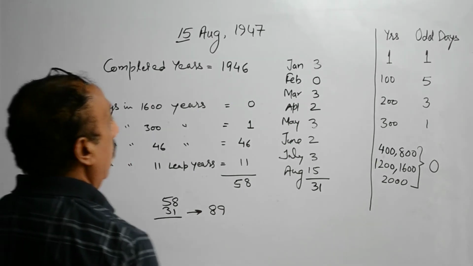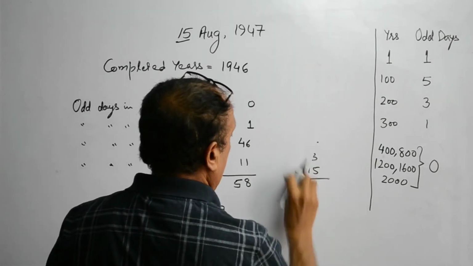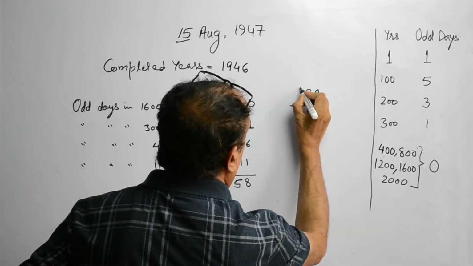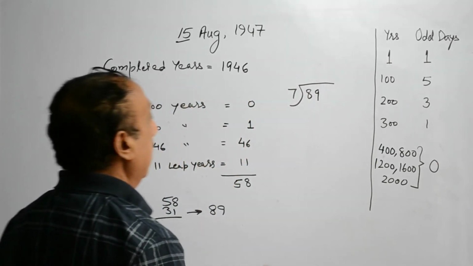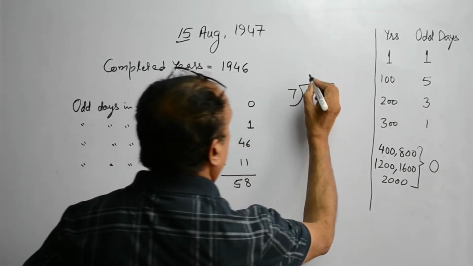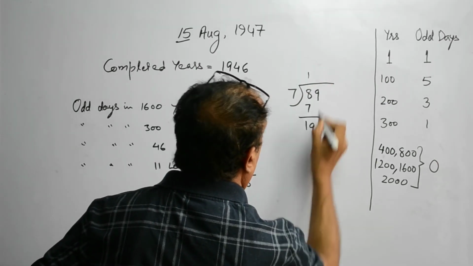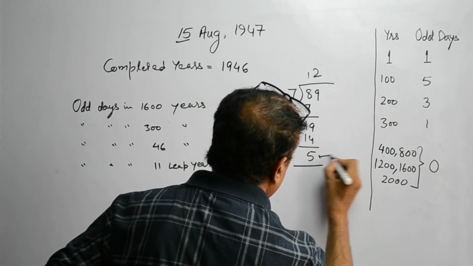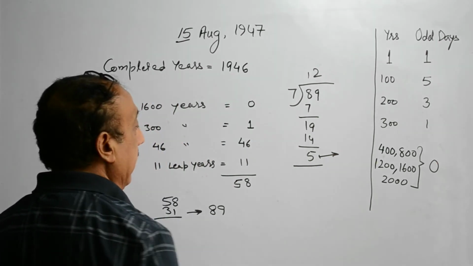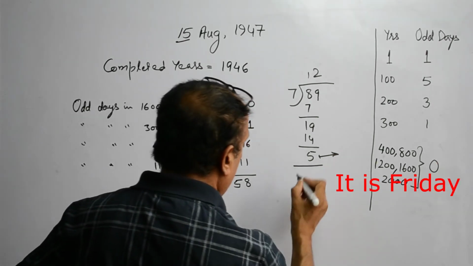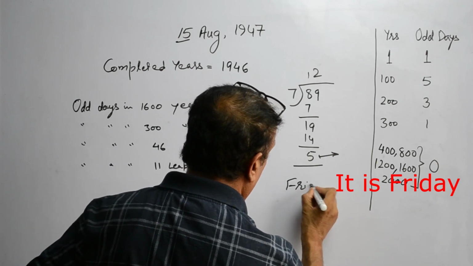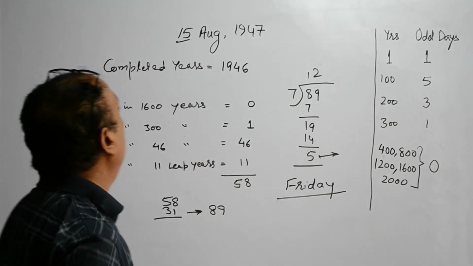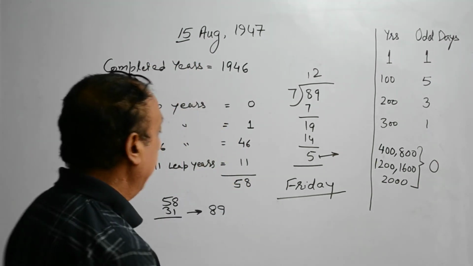Now, we have got total 89 odd days, and when we divide the odd days we got by 7, we are going to get the day of the week. So, we are left with 5 odd days. 5 odd days means it is Friday. So the day of the week on 15th August 1947 is Friday.